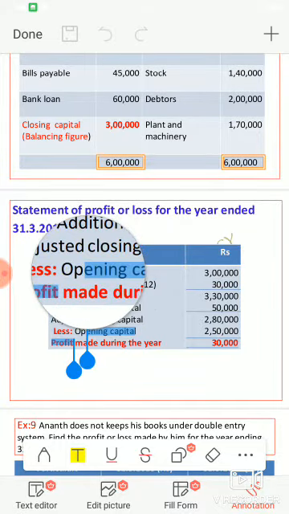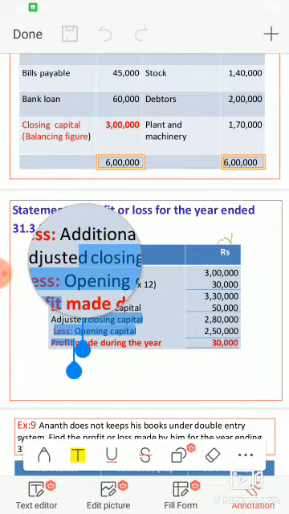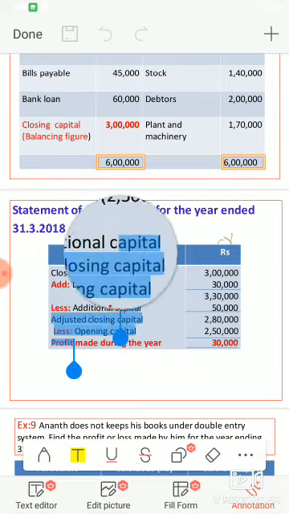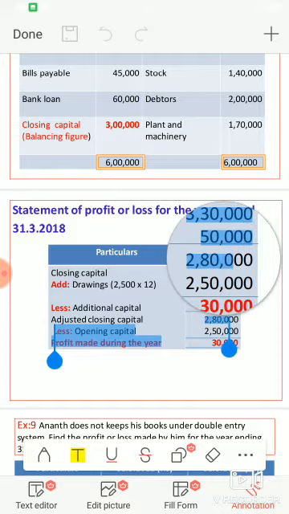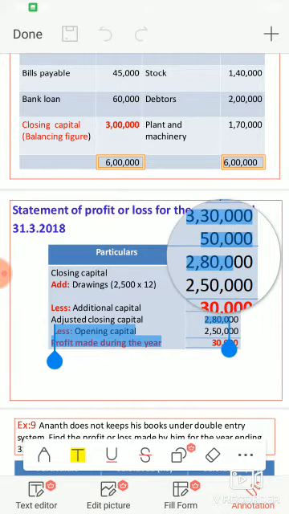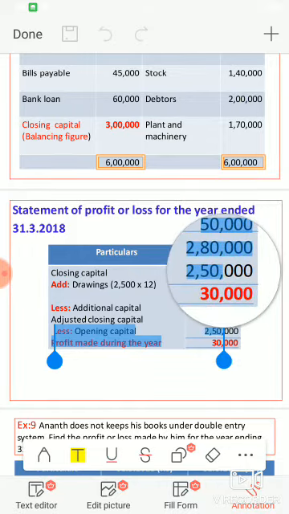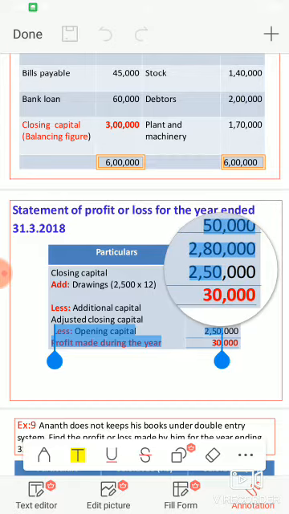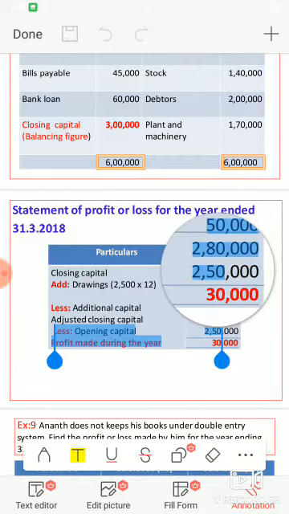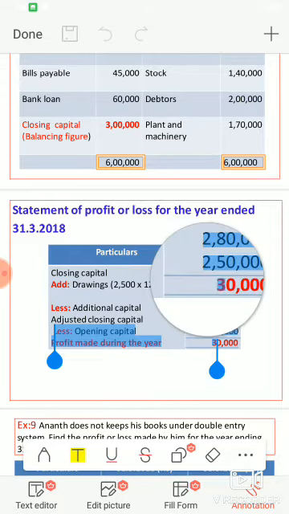This opening capital we have already found by using opening information. The opening capital is 2 lakh 50,000. So 2 lakh 80,000 minus 2 lakh 50,000 is called a profit. If the adjusted closing capital is more than the opening capital, it means profit; less than that means loss. Likewise, we have found profit or loss.